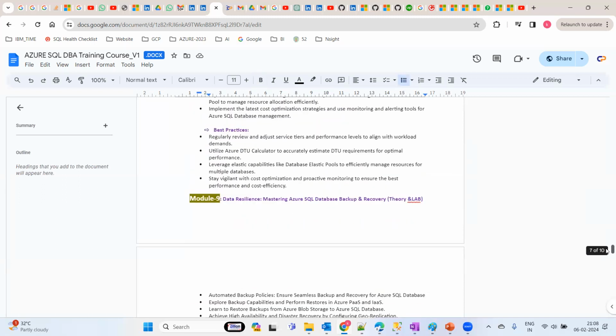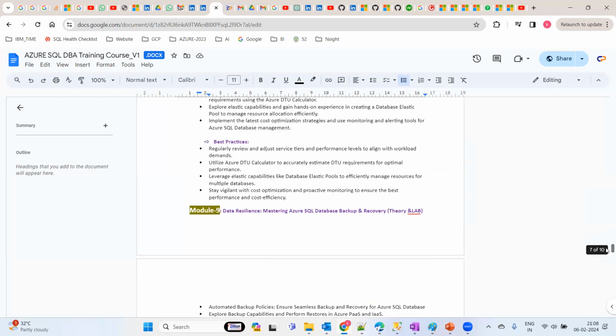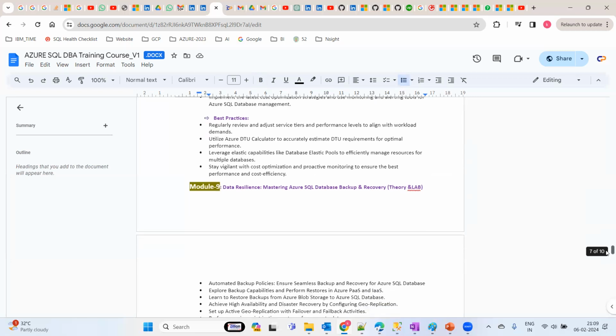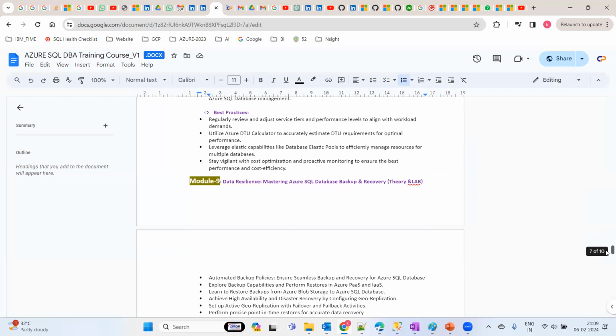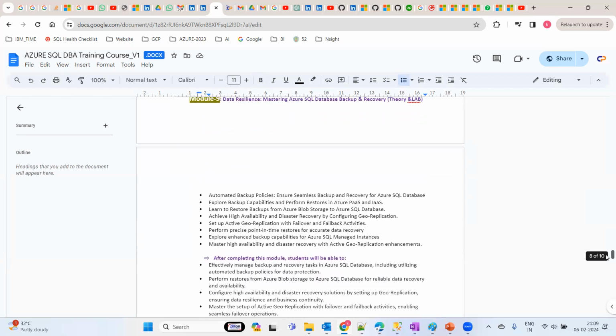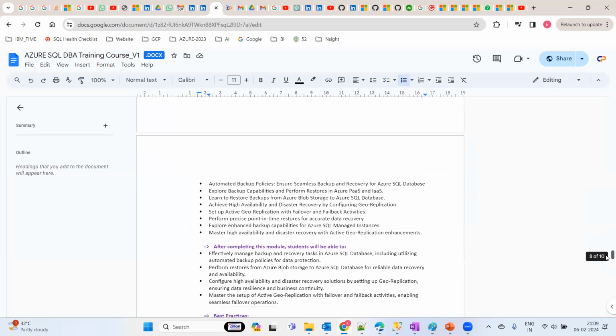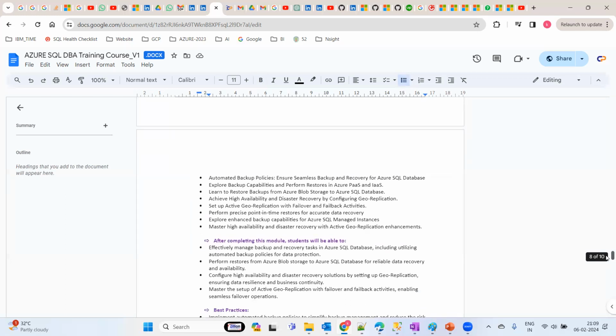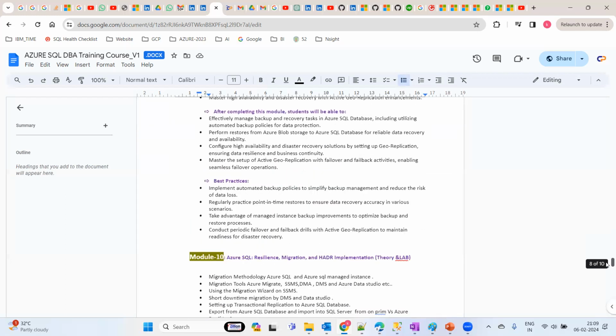Module 9 is data resilience, and completely you are going to work on the backup and restore concept. This is going to help us use backup strategies, backup implementation, backup configuration, and refreshment of the backups from production to non-prod. So geo-replication, failover and failback activity, we are able to do.